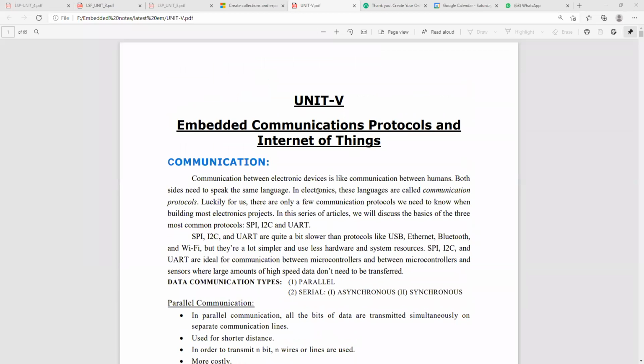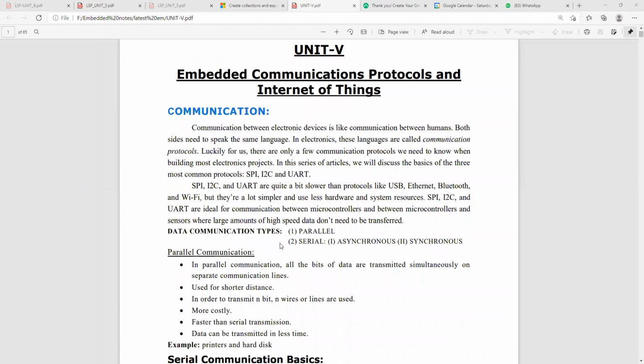We know that mostly we are using three different communication protocols: SPI, I2C, and UART. These are the major communication protocols used in any of the embedded designs. So what types of communication are we using? One is parallel type, and the next one is serial type. In serial type, two types of communication are established: asynchronous and synchronous.